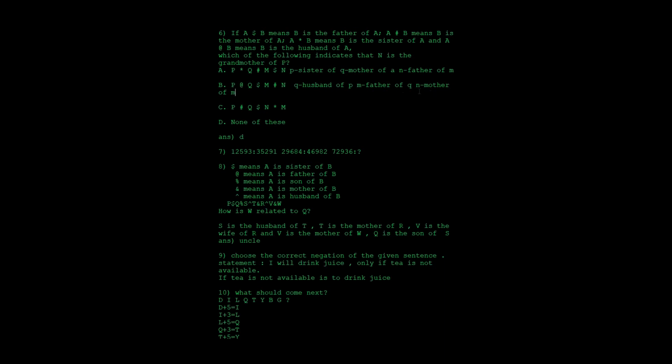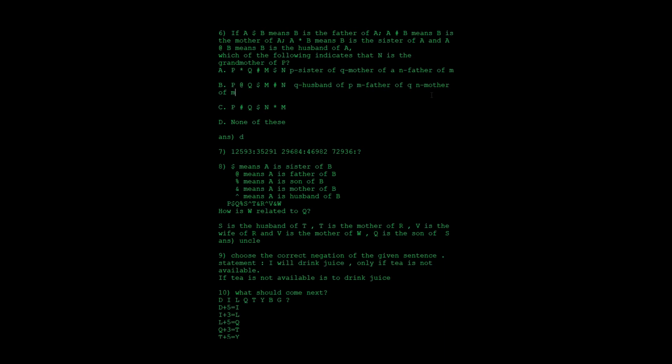So here N is the mother, and then P is the father. Here they have told M is the father of Q. So Q is having a father M, and then M is having a mother N. So father as well as mother, they cannot be grandmother.